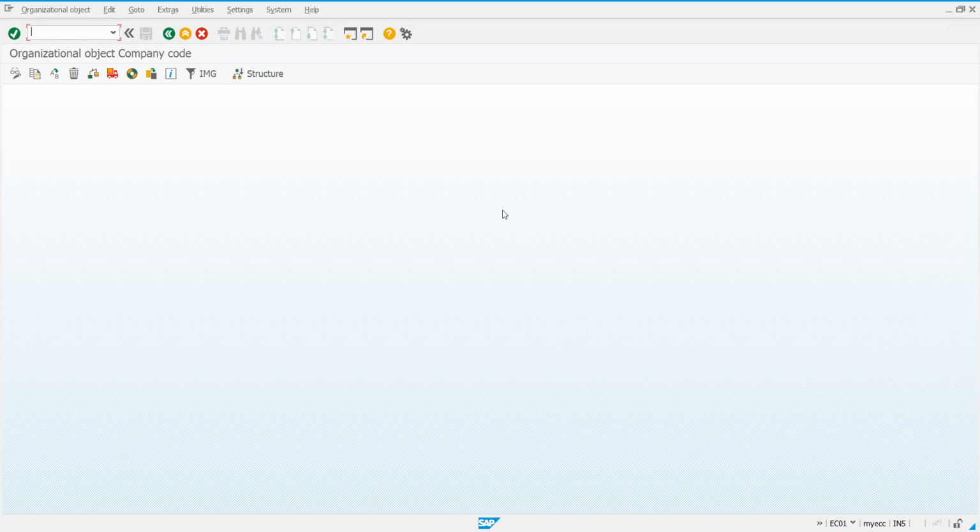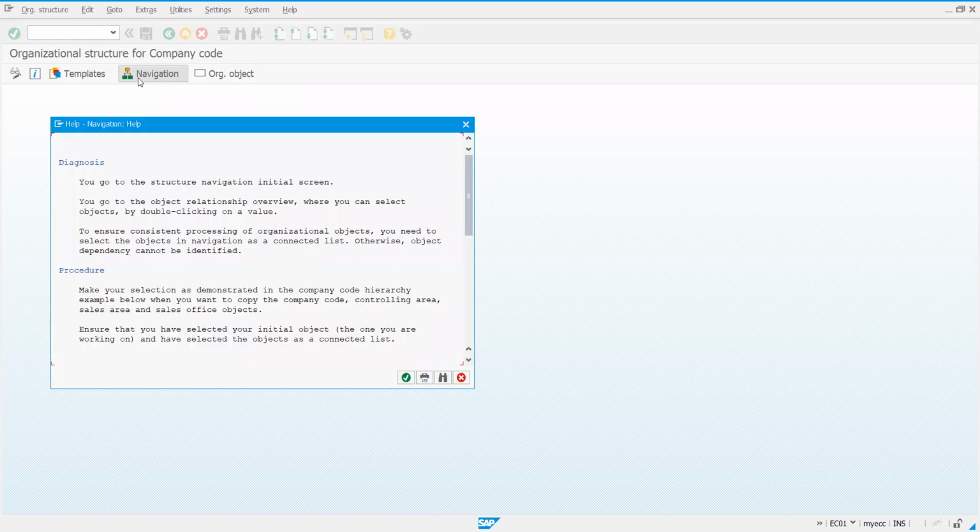You can write down directly: to observe organizational objects or organizational structure, T code EC01. Click on structure, navigation, tick mark.